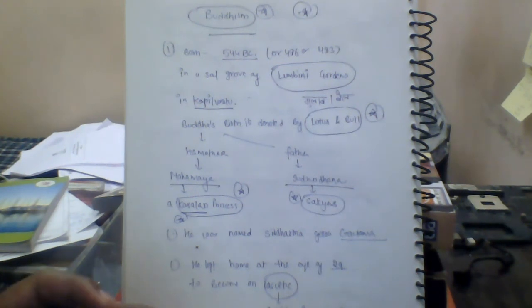This first chapter, the sources of Indian history, was the most important chapter. There might be many questions from this chapter. In the next video we will cover the entire Buddhism.